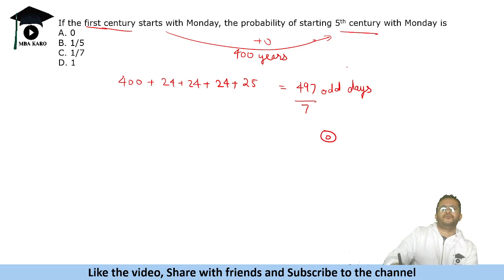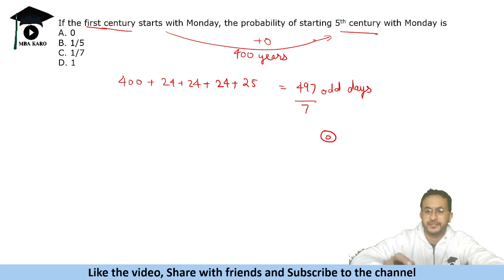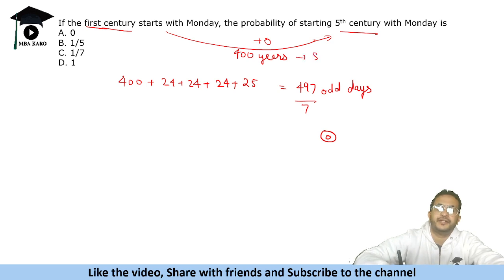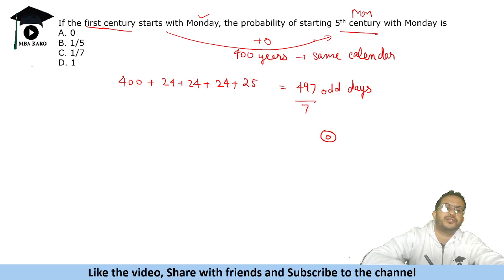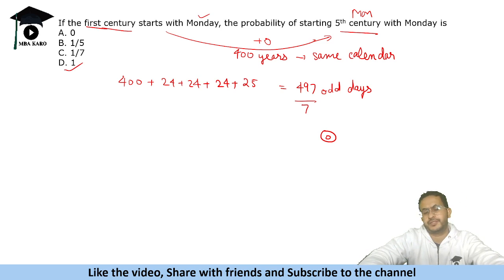So that means in 400 years there is no change in the days. Let's say a date is given, 1st of January 2024, then 1st of January 2424 will be the same day. So 400 years means the exact same calendar. So this is basically not a question of probability, it is the same day. If it is Monday, the fifth century will start with Monday only, so there is no such thing as probability, it is 100% true.